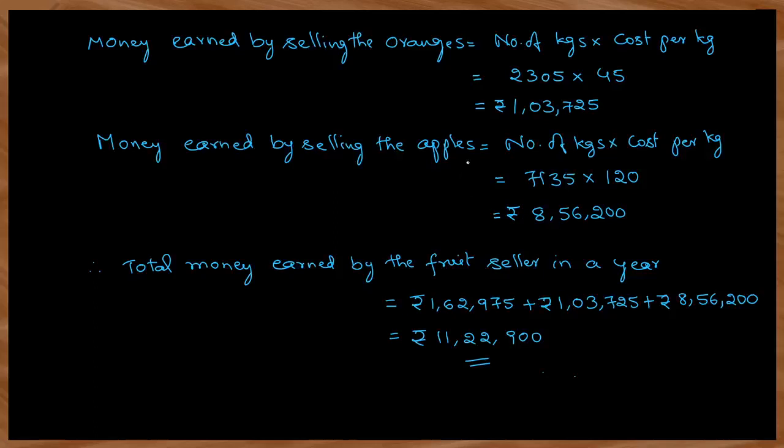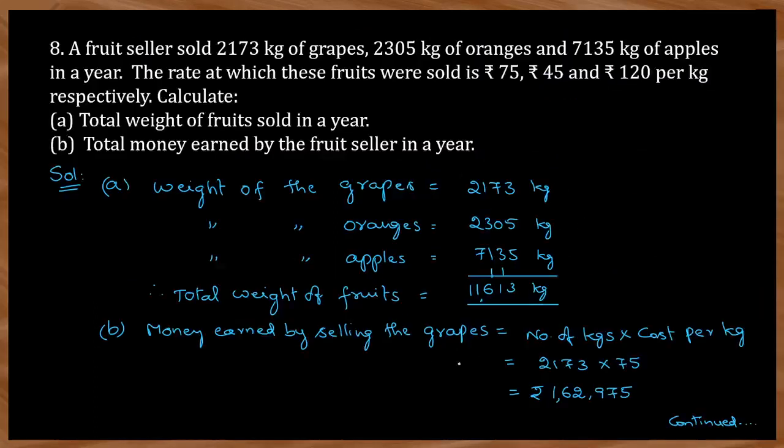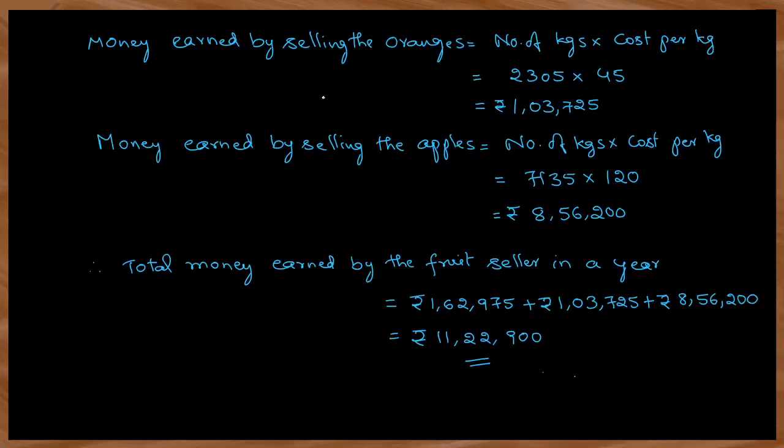Now you can find out the total money earned by the fruit seller in a year by adding all these amounts. So the money earned by selling the grapes is 1,62,975 plus the money earned by the oranges, which is 1,03,725, plus the money earned by the apples, which is 8,56,200. Now we can add them to get this: 11,22,900 rupees he earned by selling all the grapes, oranges and apples in 1 year. So this is the answer for that.